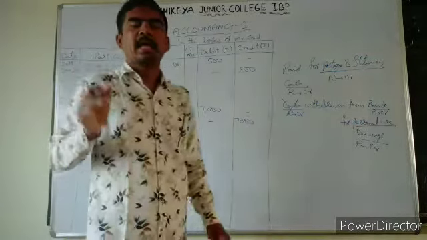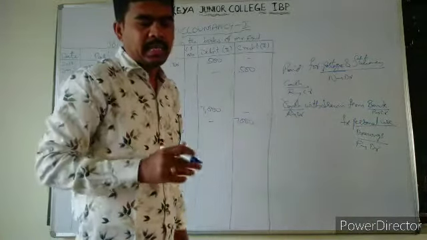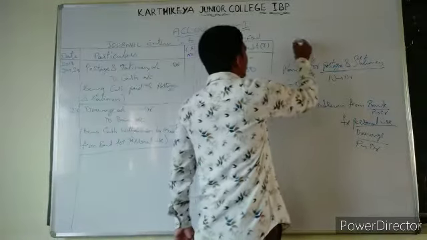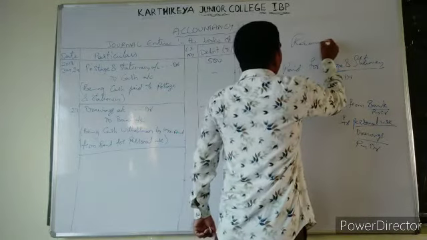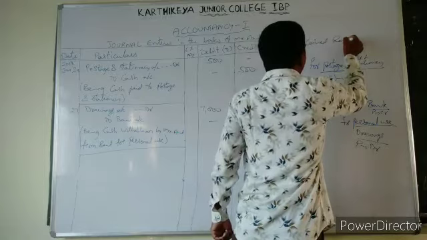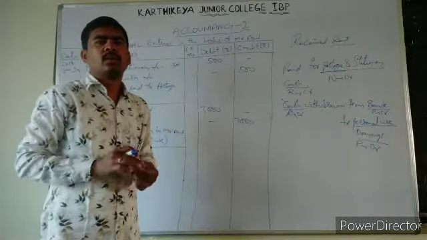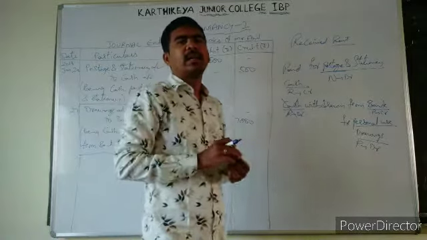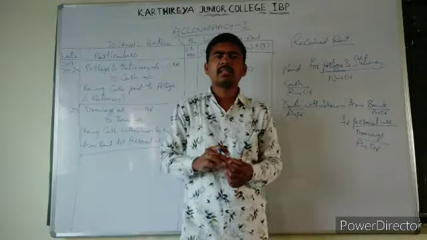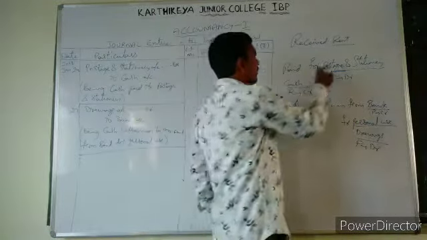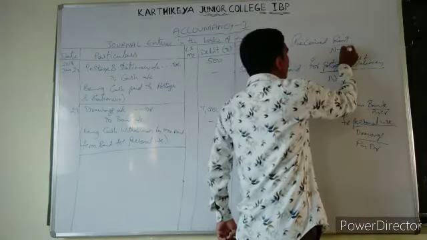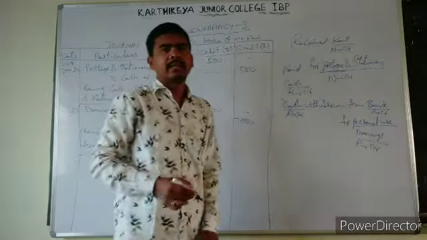Next, this is the last one in our problem, that is received rent. Here we have received rent. When we receive rent, it will be an income or expenditure for us? It will be an income. Where do you find income? That is nominal account credit.